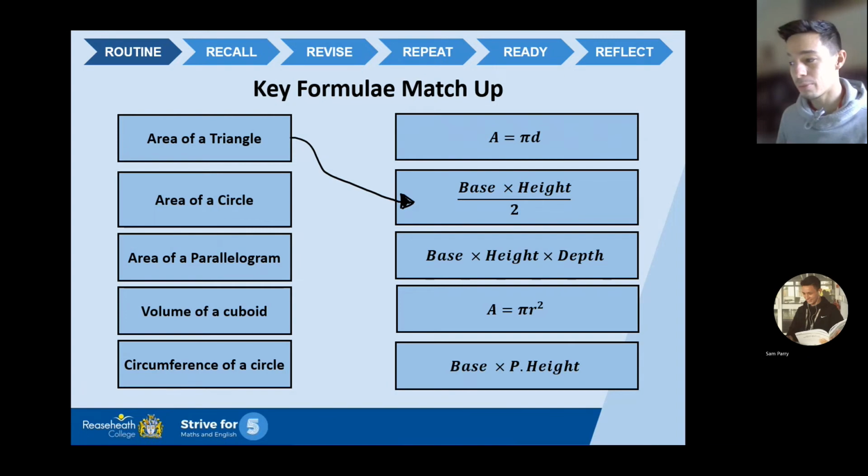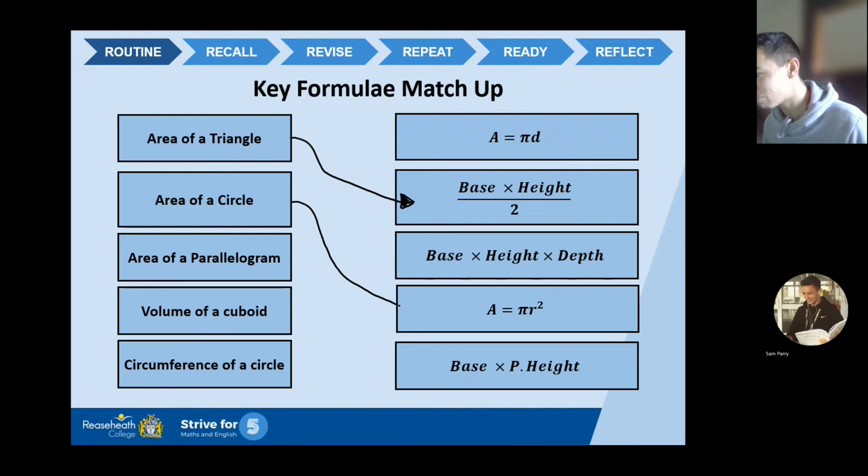Now, area of a circle. It's quite interesting we're doing this at the moment, because in your face-to-face lesson this week, you will be doing area of a circle and the circumference of a circle. So hopefully, if you've had your lesson, you know what it is. If you haven't, then you'll be learning that this week. Area of a circle is pi times radius squared, okay? Pi times the radius squared.